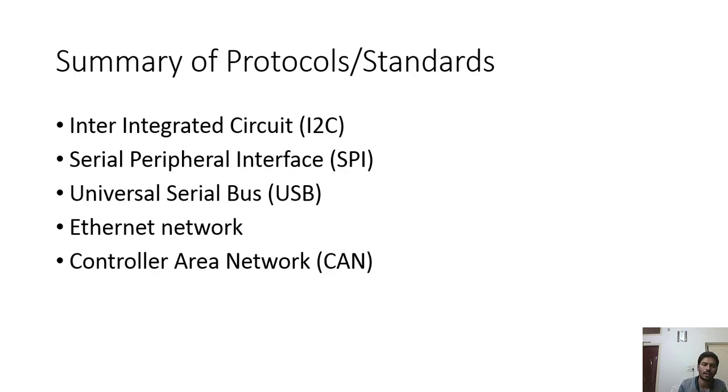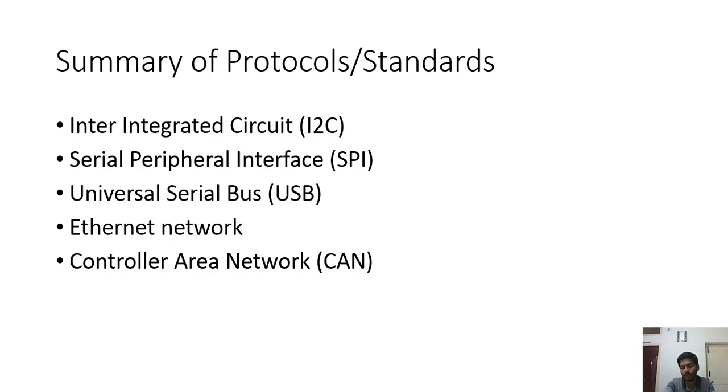The other standard that we are studying in this chapter is SPI, Serial Peripheral Interface, which is much faster than the I2C protocol. We'll talk about a comparison between these. Then comes Universal Serial Bus.